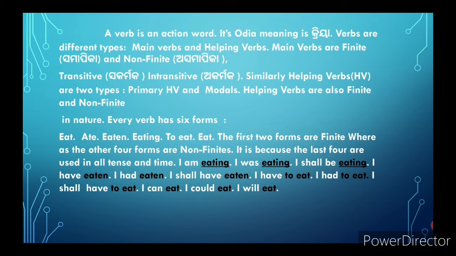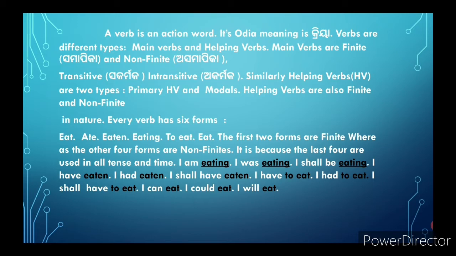Again, verbs are of different types like transitive, sakarmaka, and intransitive, akarmaka. The verb which needs an object to have its complete meaning is called transitive, that is sakarmaka. And the verb which expresses its complete meaning without the help of an object is called intransitive.